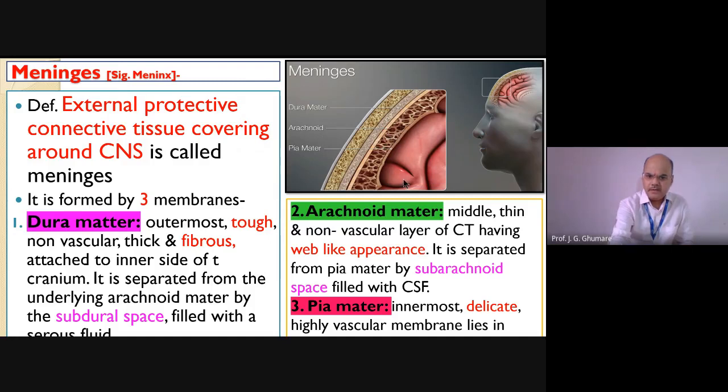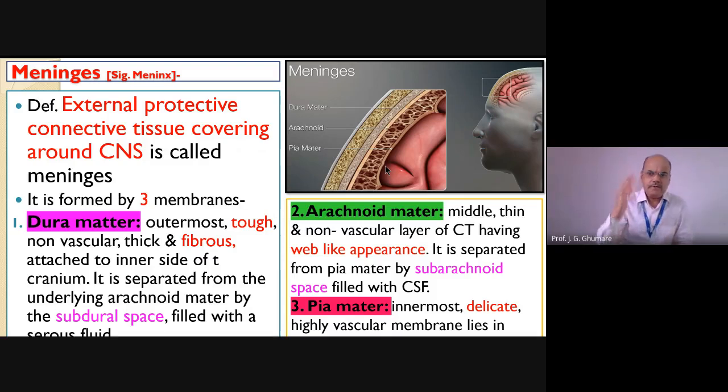Okay. So this is about the wavy nature of the second one, called arachnoid mater. Third and innermost one is called pia mater, which is very delicate, thin, and highly vascular in nature. Vascular means supplied with blood vessels.